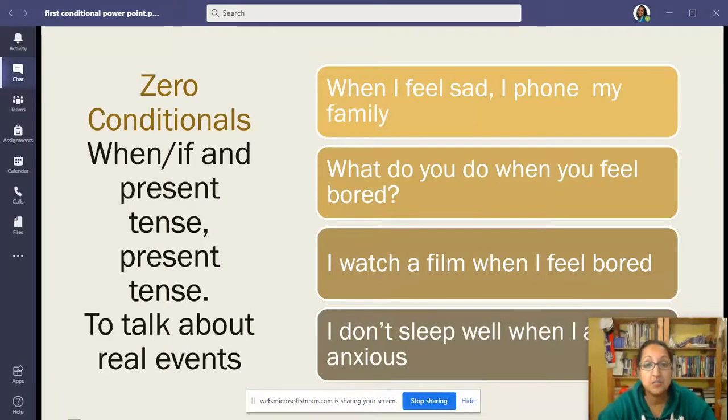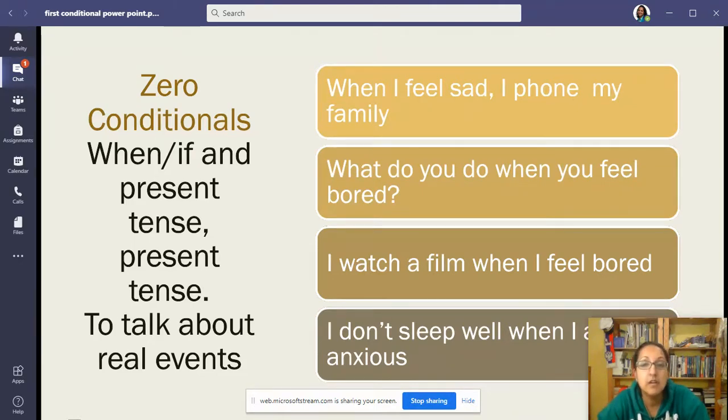So let's recap on what we've covered this week about conditionals. So let's start with the zero conditional. This is when we use if or when with the present tense for the conditional clause and the present tense for the result clause. Okay, we use it to talk about real events, things that are always true, facts, for